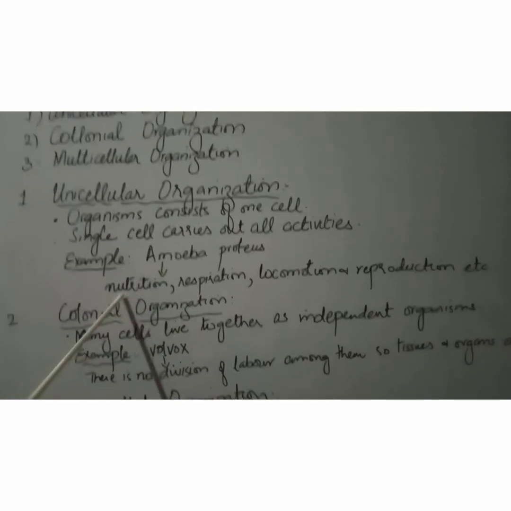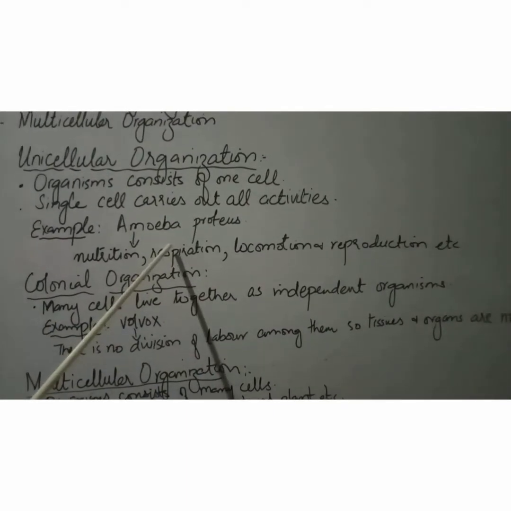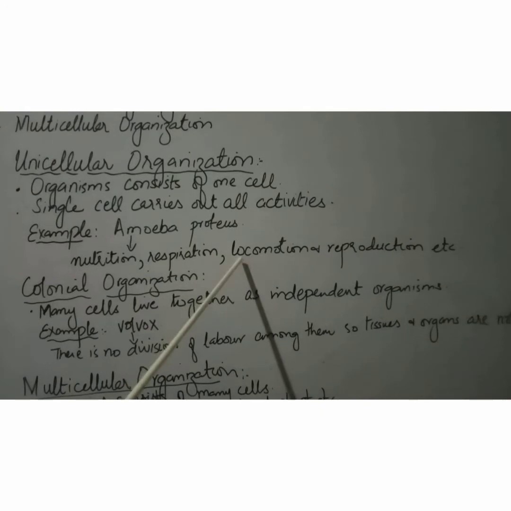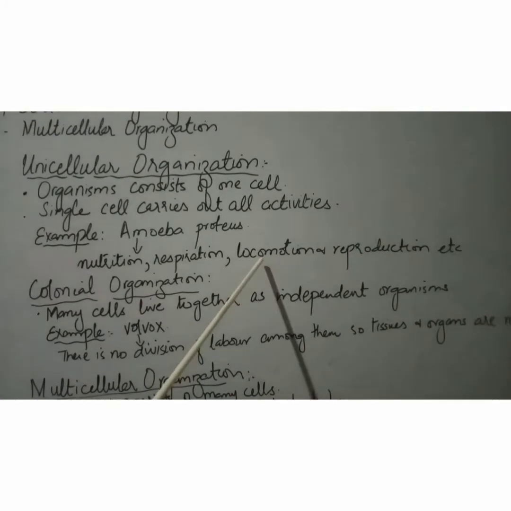For example, nutrition. Nutrition, as you know, stands for obtaining of food. Next is respiration. Respiration, students, is taking in oxygen and getting out carbon dioxide. Locomotion stands for movement, or the ability to move from one place to another place.